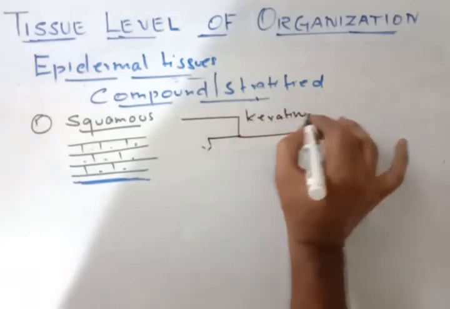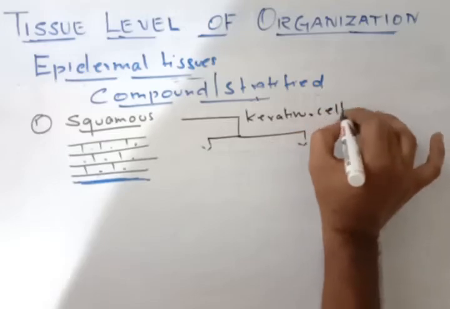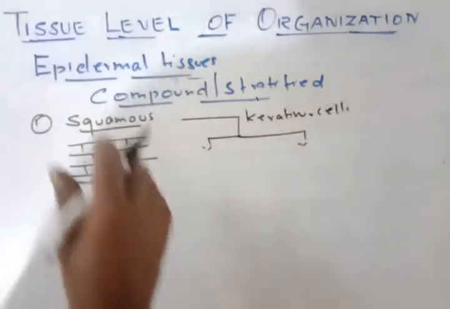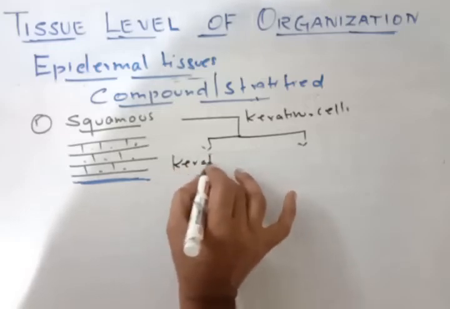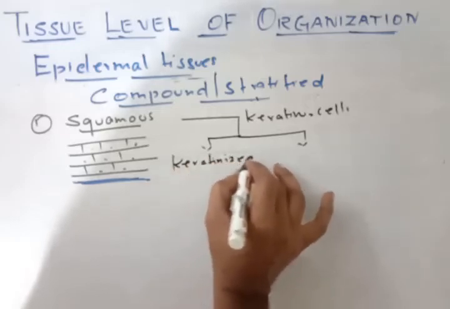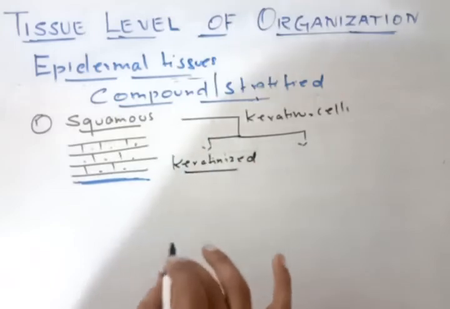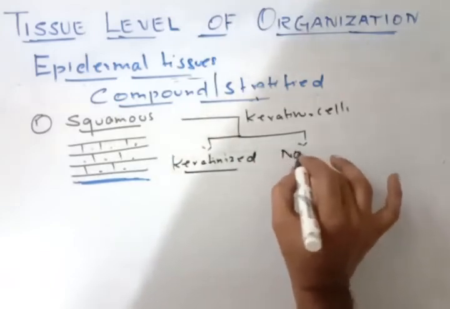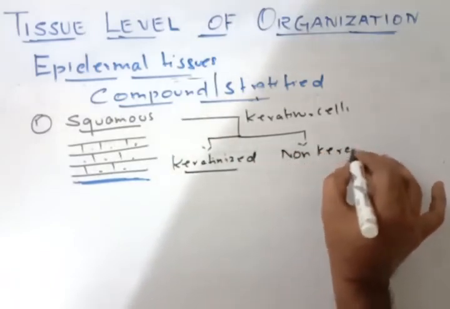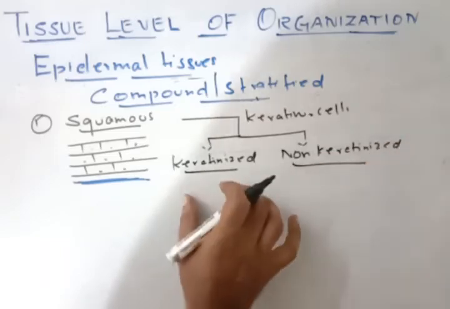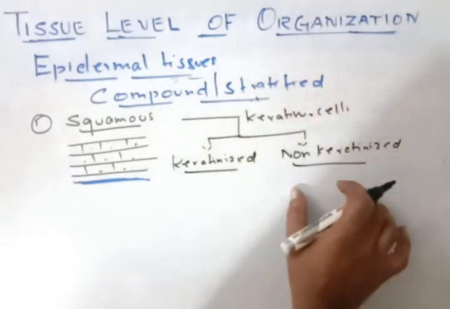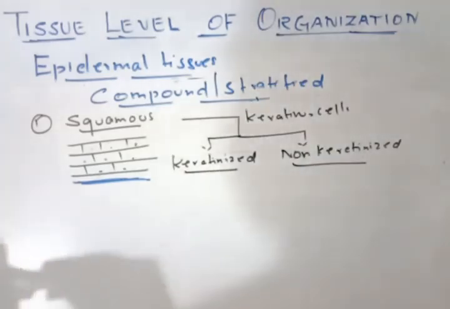Deposition of keratin on the cells. If the keratin is deposited, these squamous cells are called keratinized. If it is not deposited, they are called non-keratinized. Okay, if it is deposited, it is called keratinized. If it is not, it is called non-keratinized.